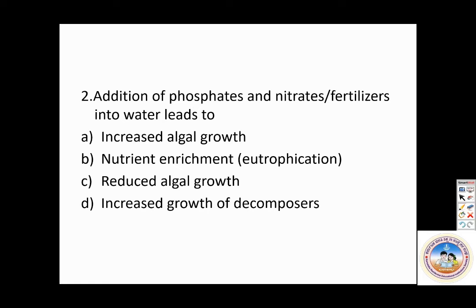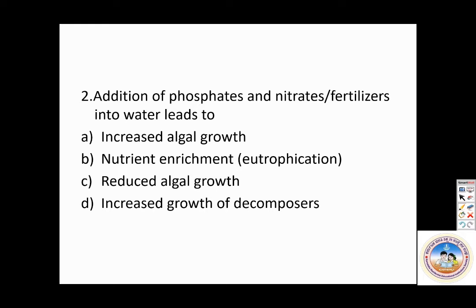Addition of phosphates and nitrates fertilizers into water leads to. They've asked what it leads to. What is the first step that will happen? Don't go to the last step. Please tell me the first step. Answer.